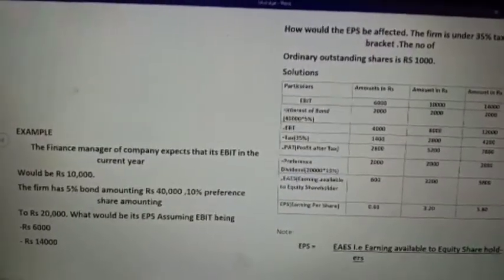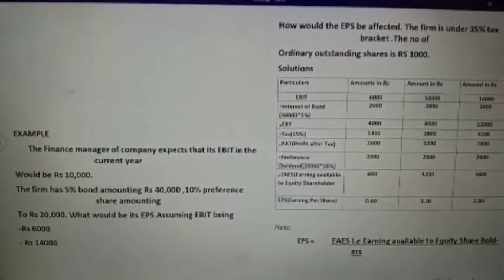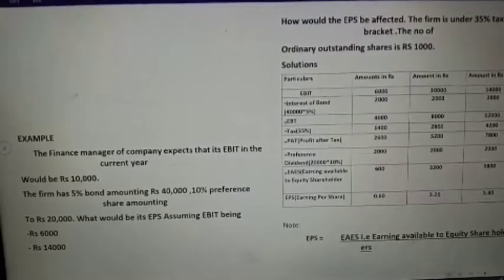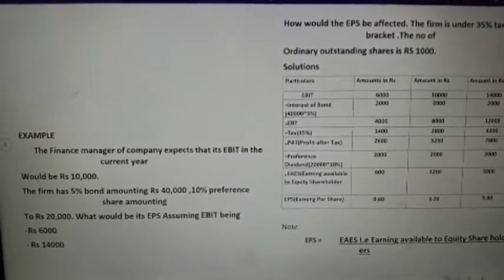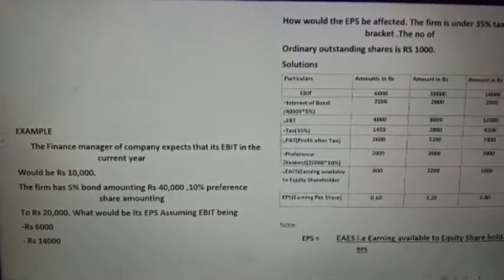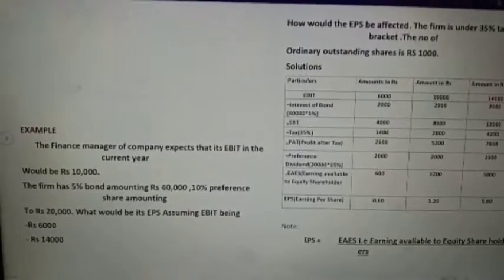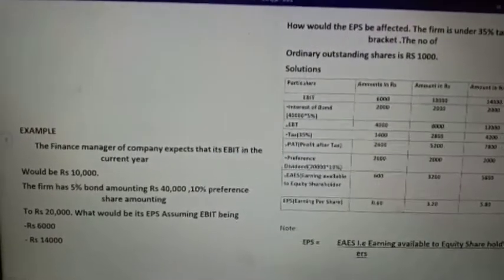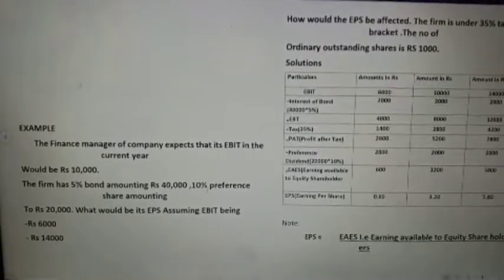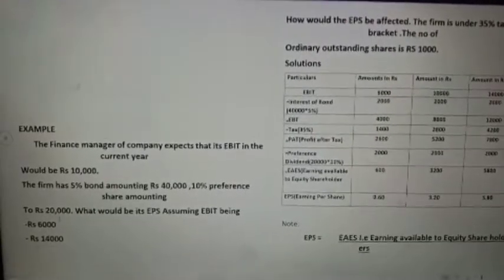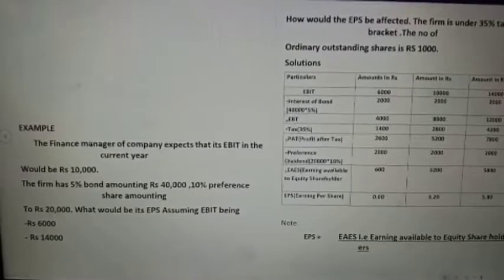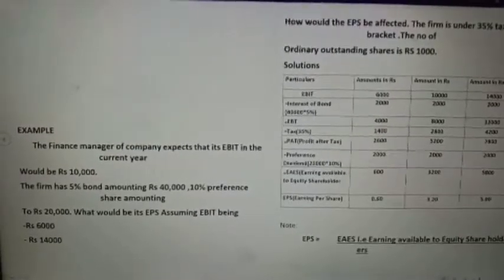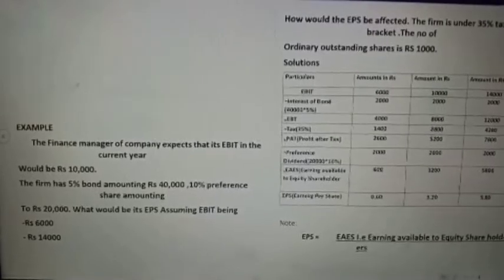See here an example. If the finance manager of a company expects that its EBIT in the current year would be 10,000, that means in the present year EBIT is 10,000. The firm has a 5% bond amounting to 40,000, so the value of the bond is 40,000 while the interest on the bond is 5%. It also has a 10% preference share amounting to 20,000, having a fixed percent of dividend, that is 10% on preference share.